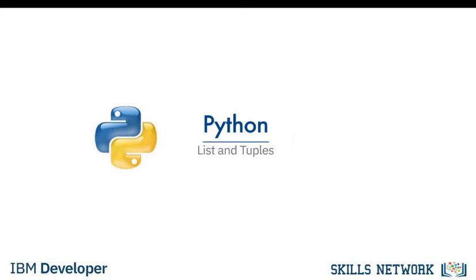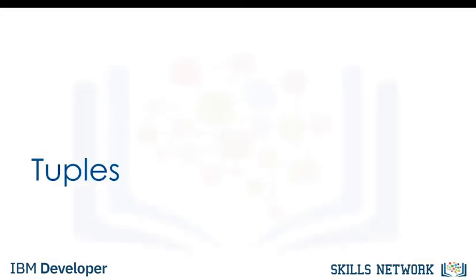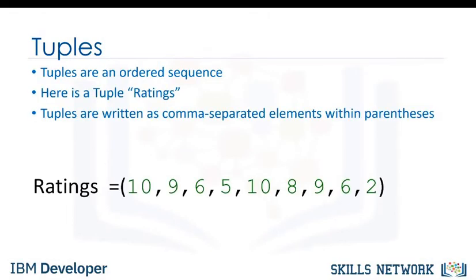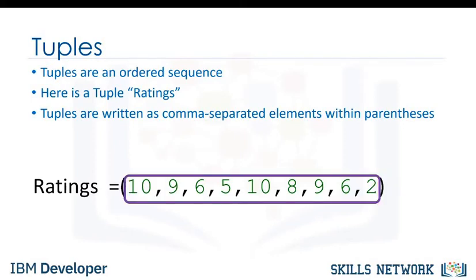These are called compound data types and are one of the key types of data structures in Python. Tuples. Tuples are an ordered sequence. Here is a tuple ratings. Tuples are expressed as comma-separated elements within parentheses. These are values inside the parentheses.